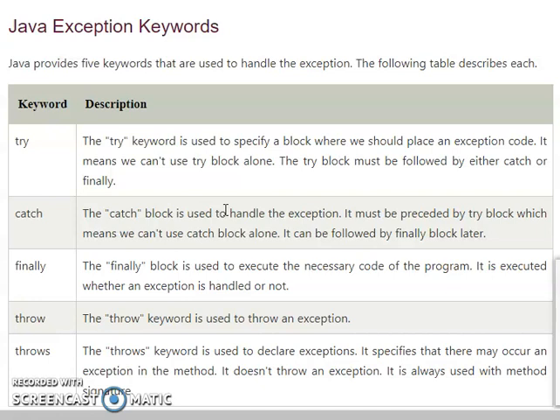The throws keyword is used to declare exceptions. It specifies that there may occur an exception in the method. It does not throw an exception. It is always used within the method signature.